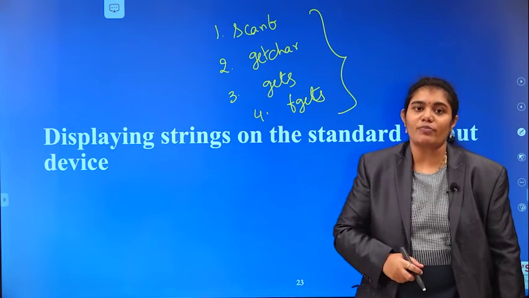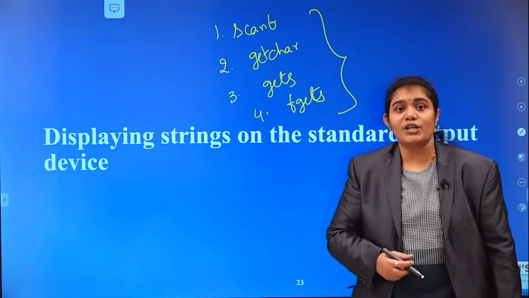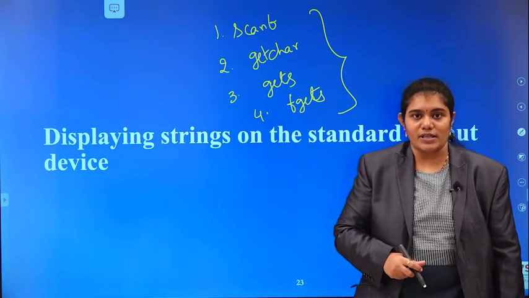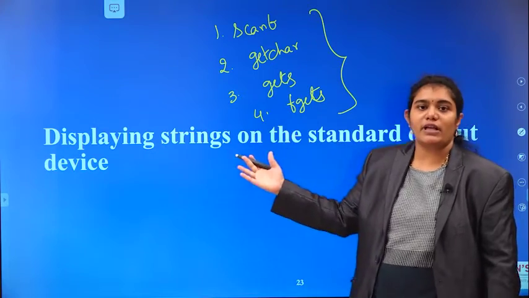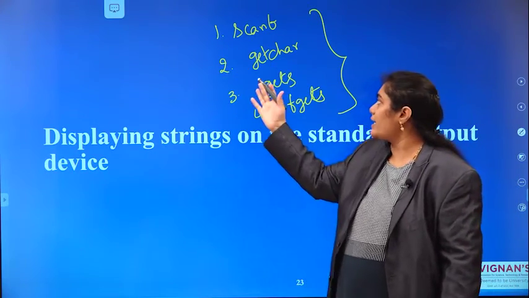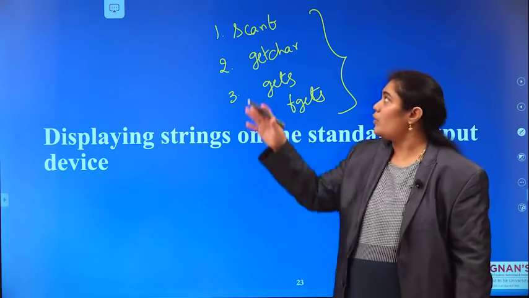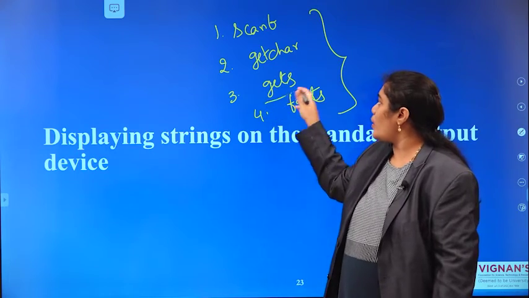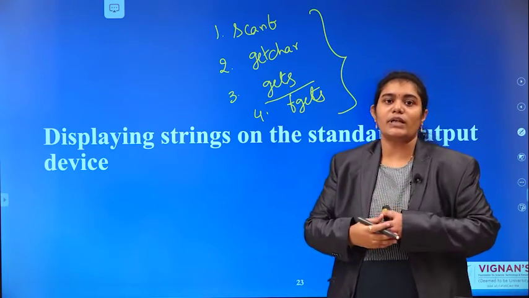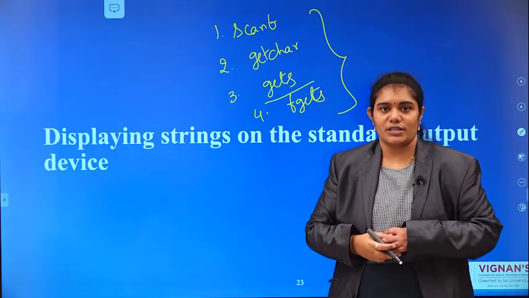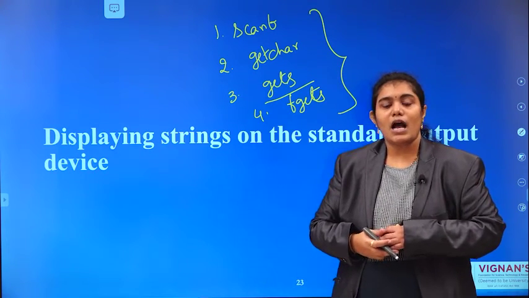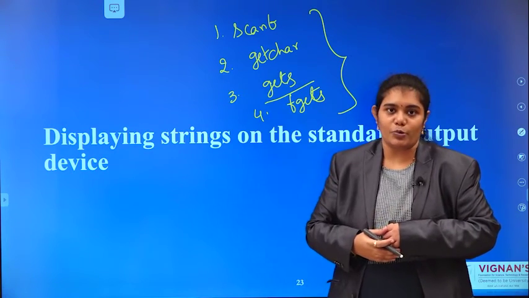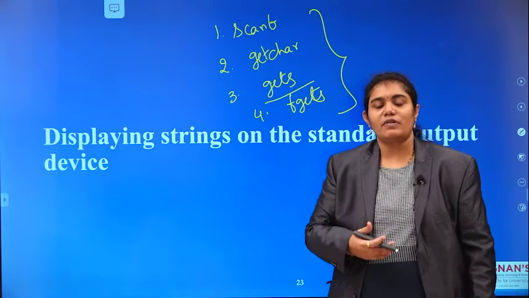With the help of these four functions, we can read a string from the input device. These four functions explain how we can read input from the standard input device. We already observed the differences between scanf, getchar, gets and fgets, and the limitations of scanf that we can overcome with the help of gets. In the next class we will discuss how to print our input string on the standard output device.